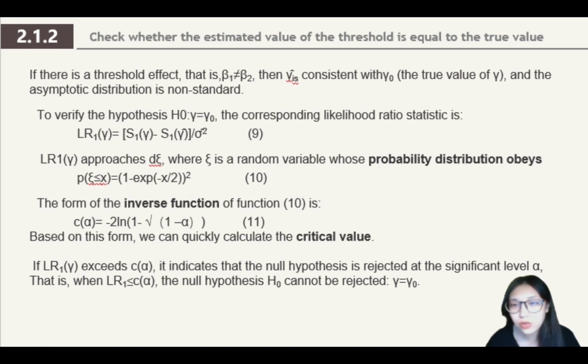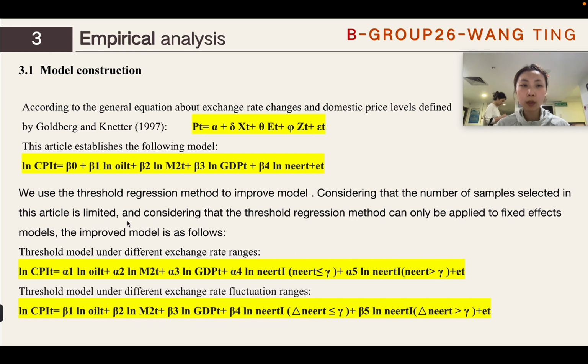Gamma equals gamma 0. Empirical analysis. 1. Model construction. According to the general equation about exchange rate changes and domestic price levels defined by Goldberger and Knetter, this article establishes the following model. We use the threshold regression method to improve the model, considering that the number of samples selected in this article is limited, and that the threshold regression method can only be applied to fixed effects models. The improved model is as follows: the threshold model under different exchange rate ranges and the threshold model under different exchange rate fluctuation ranges.